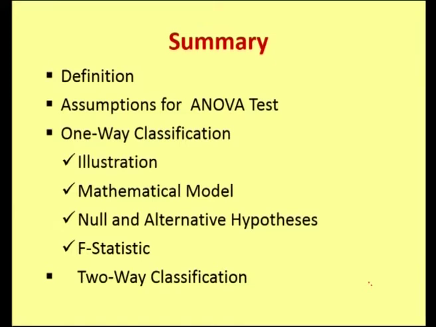And the summary of our discussion: we have seen the definition of analysis of variance and the assumptions underlying the ANOVA test, one-way classification with illustration, mathematical model, null and alternative hypotheses, and the F statistic to test the null against the alternative hypothesis. For two-way classification also we carried out the same procedure, that is, we discussed two-way classification with an illustration, a specified mathematical model, null and alternative hypotheses, and the F statistic.